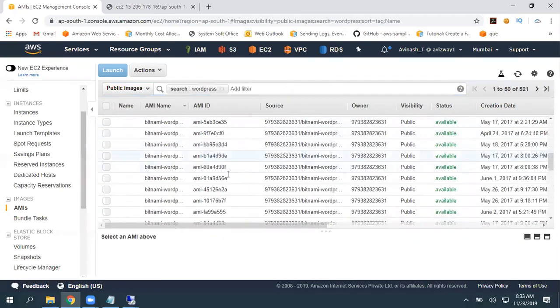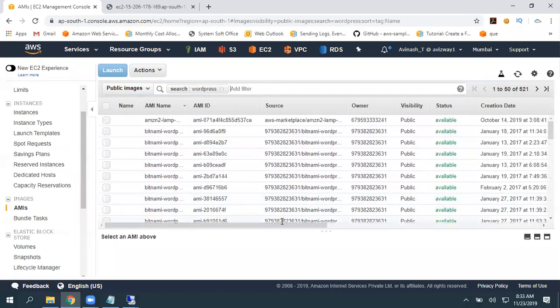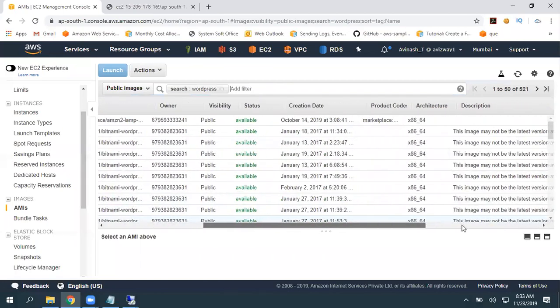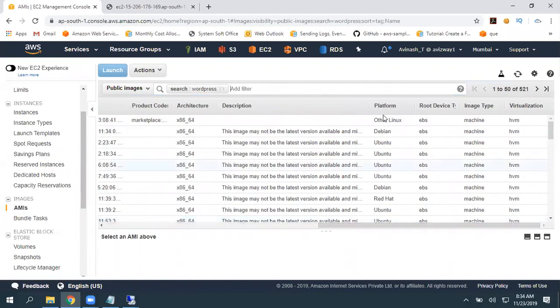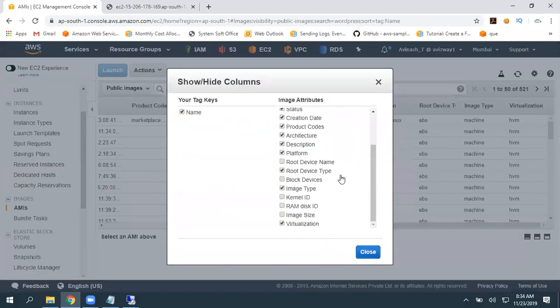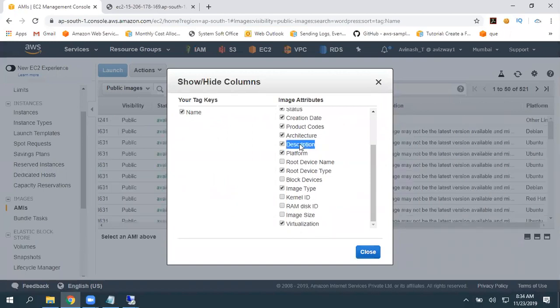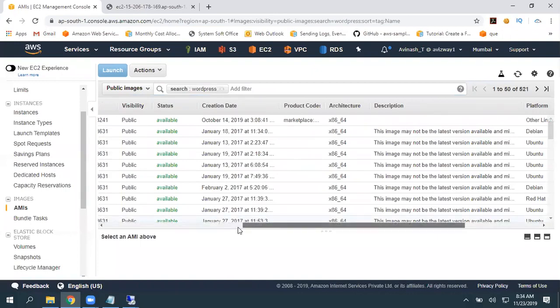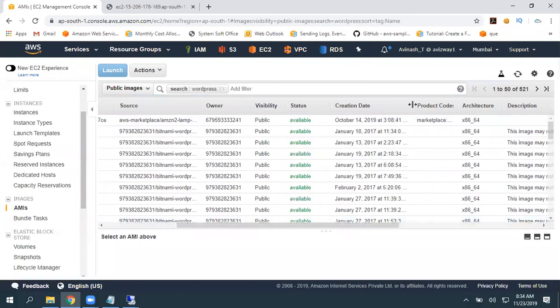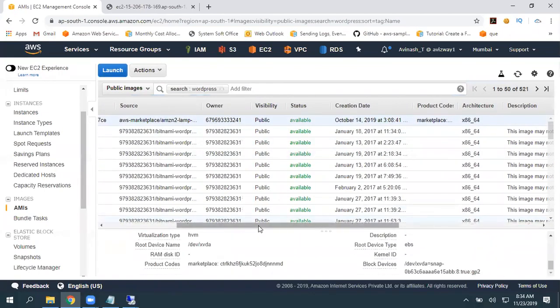These all are the WordPress images. These are the public images. Again, you can scroll right and you can find, for example, if you don't find some options here, click here, you can add. For example, you want to get description of this machine, select the description, click on close, you will get description. When that got created, what is the product codes, what is the description and all.